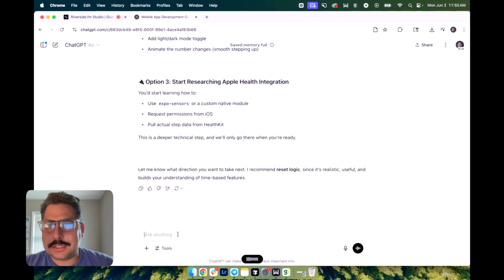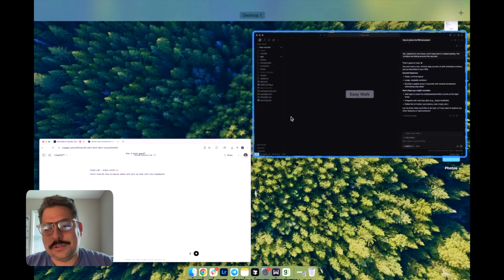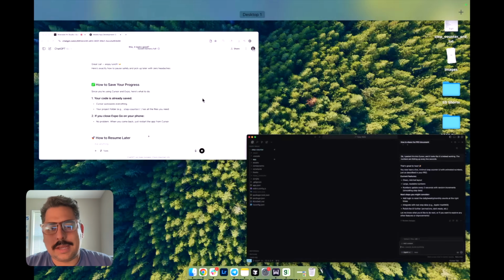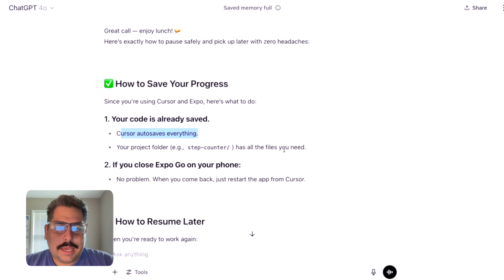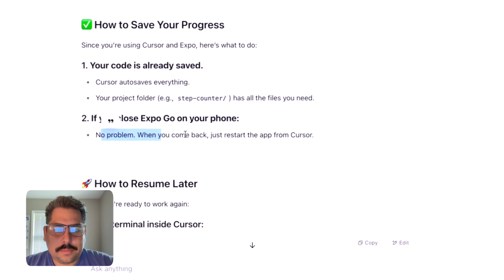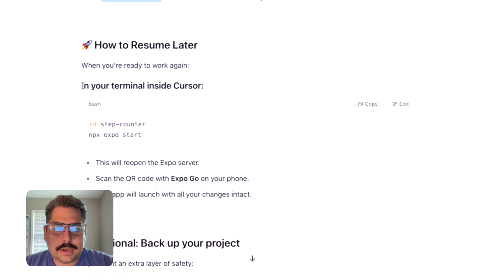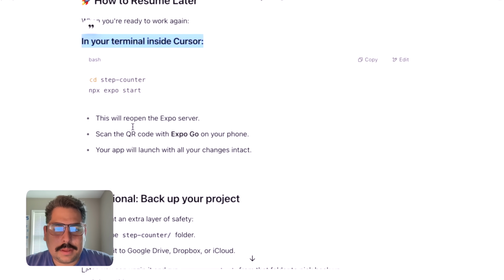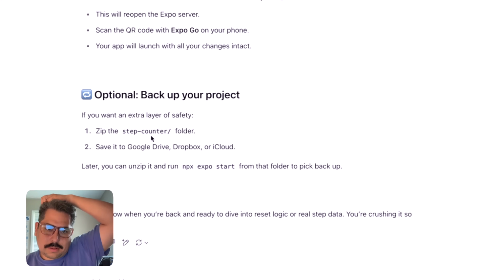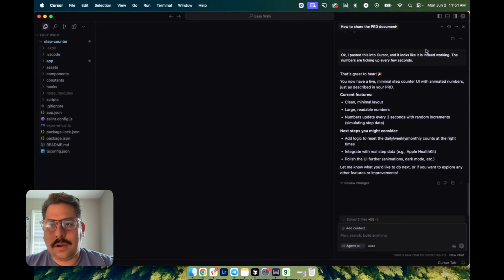Okay, I'm going to take a pause for now because it's about to be lunchtime. How do I save this and make sure that when I return to this, it looks good? I'm pretty sure I can just close it and it'll reopen. I'm like 90% sure about that, but oh yeah, auto saves, no problem. When you're ready to work again in your terminal, this will reopen the server. I don't need to back it up. Okay, I'm going to return to this.